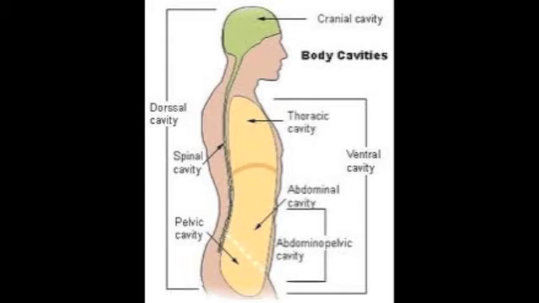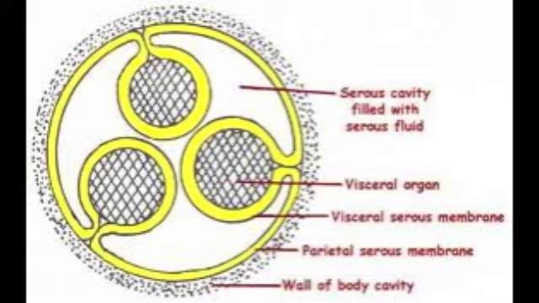The abdominopelvic cavity has a superior region, the abdominal cavity, containing the stomach, spleen, liver, gallbladder, small intestine, and most of the large intestine. The inferior region, the pelvic cavity, contains the urinary bladder, portions of the large intestine, and reproductive organs. Serous membranes line the walls of body cavities and cover organs within them.